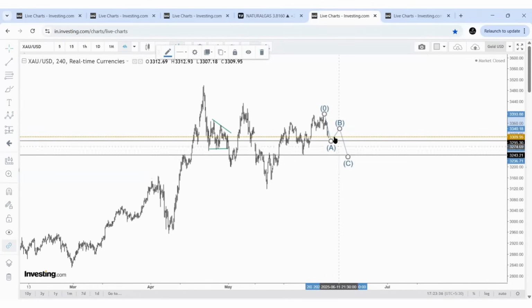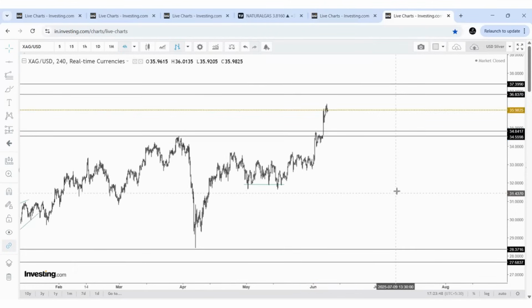These are the assumption levels based on the current situation. It will change based on the new price action. So then the price may continue its uptrend. So this is the view as of now in gold and silver.